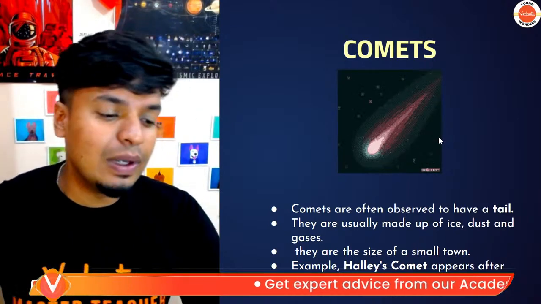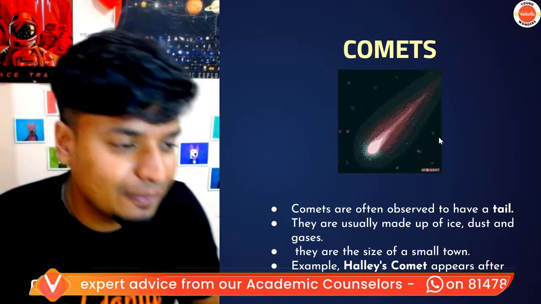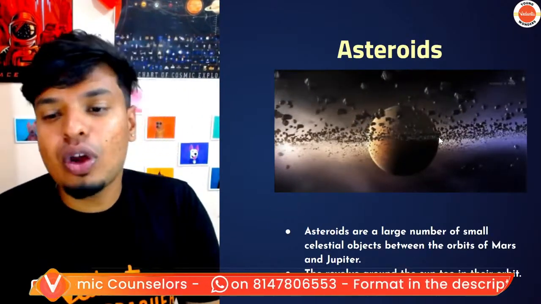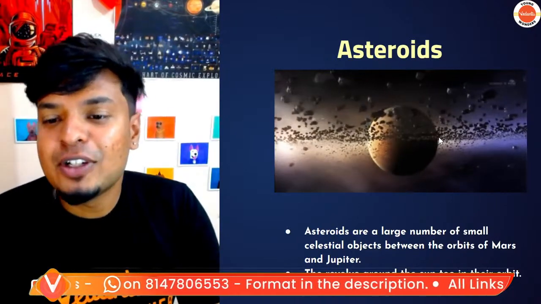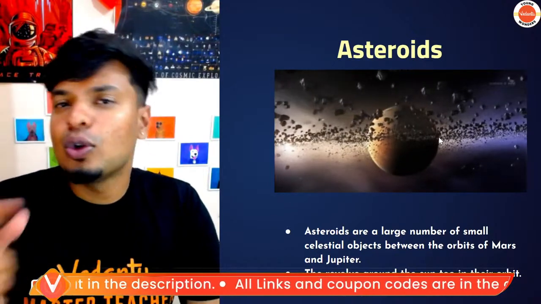So next comet will come when, guys? When is the next Halley's Comet going to be? Tell me in the chat box. Okay. Asteroids. Asteroids are rocks, right, which are present between the orbits of Mars and Jupiter in the asteroid belt. They also go around the sun.